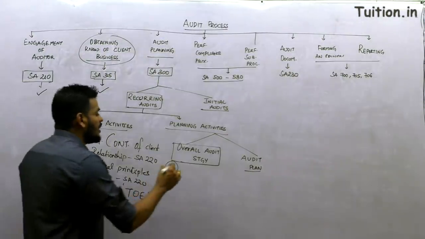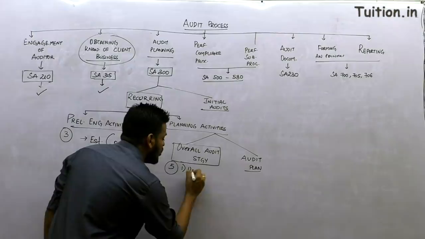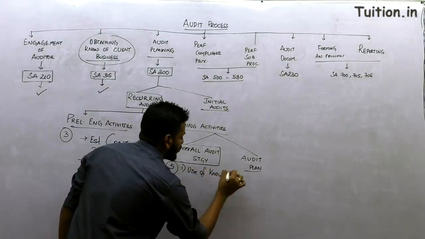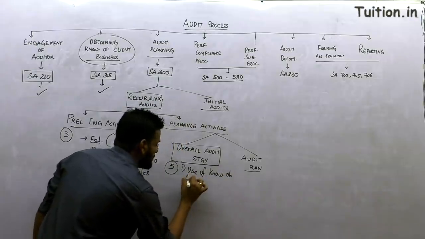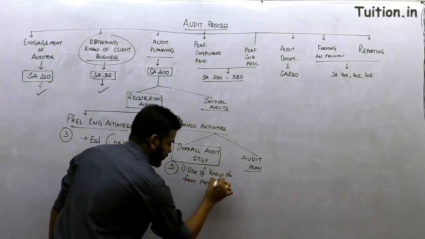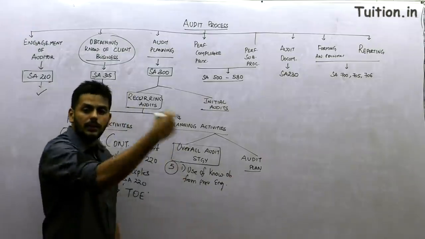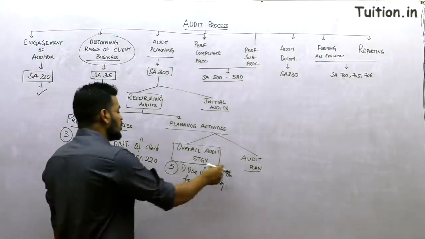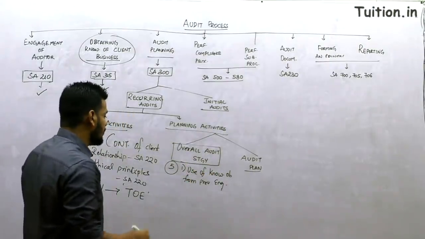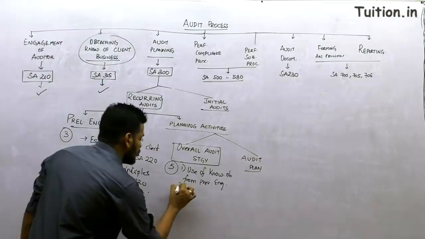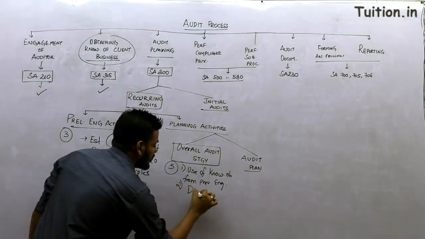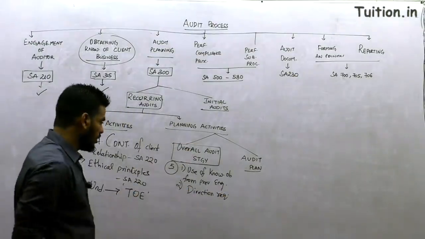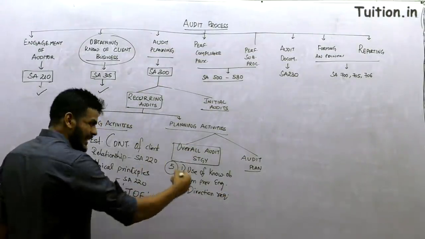What is point number 1? The first thing you need to understand is whether we can use knowledge obtained from previous engagements. If we have performed any engagements in the past about the entity, can we use that knowledge for the directions to be followed by the engagement team?